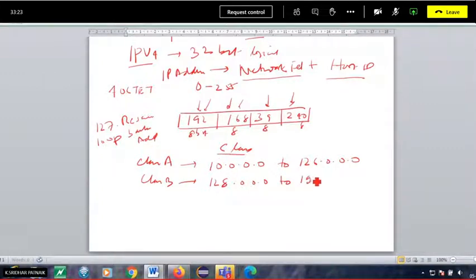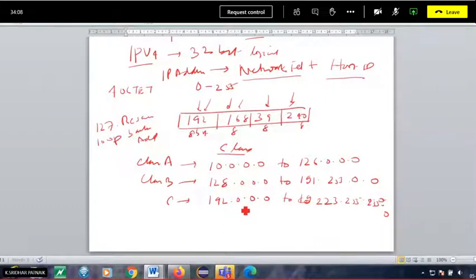Now here, 191.255.0.0. Okay. Then class C, 191 is done, then 192.0.0.0 starts from here. 192 is done, no, it should be 223 here. Then you change here also, 255 then 0.